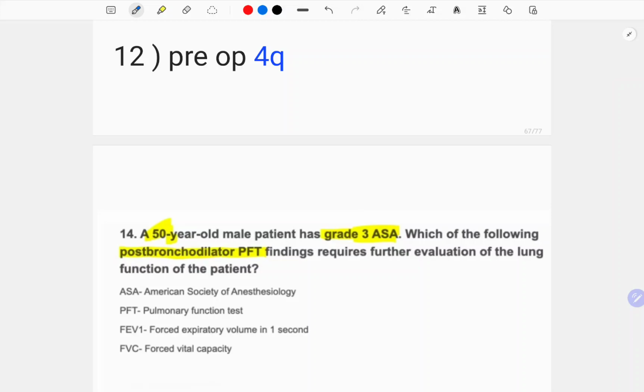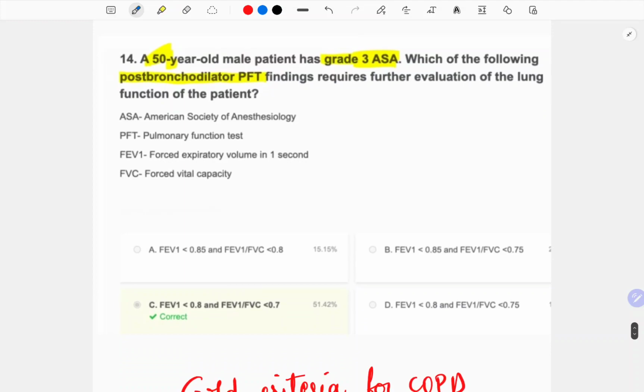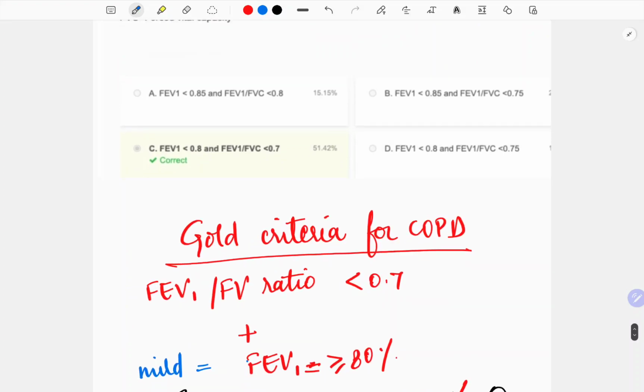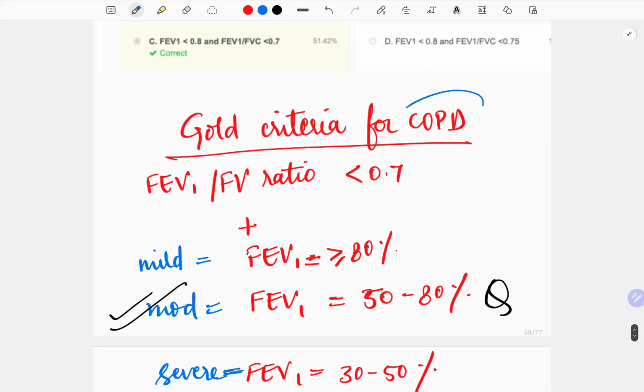Now next topic is pre-op, from which nowadays they are asking more questions. The 50-year-old male patient has grade 3 ASA. Which of the following bronchodilator pulmonary function test findings requires further evaluation of the lung functions of the patient? See, the GOLD criteria for the COPD, I think you will read it in the medicine, that FEV1 to FVC ratio should be less than 0.7, right?